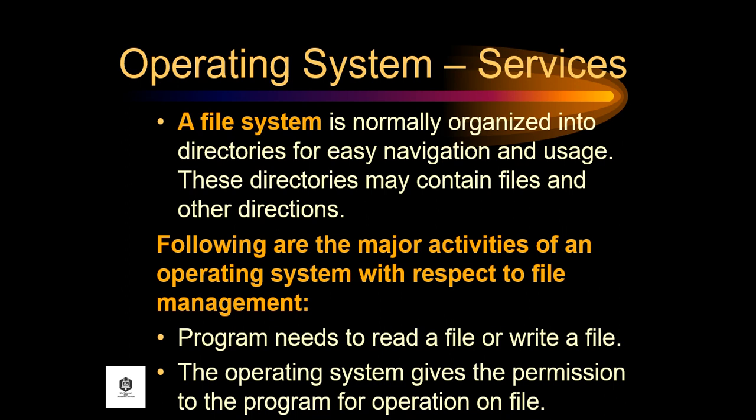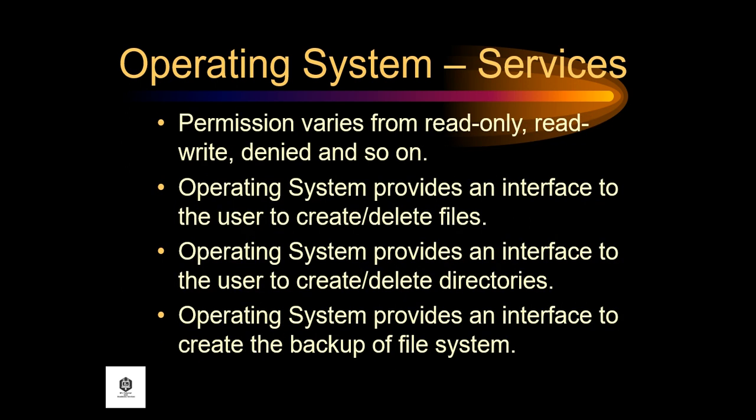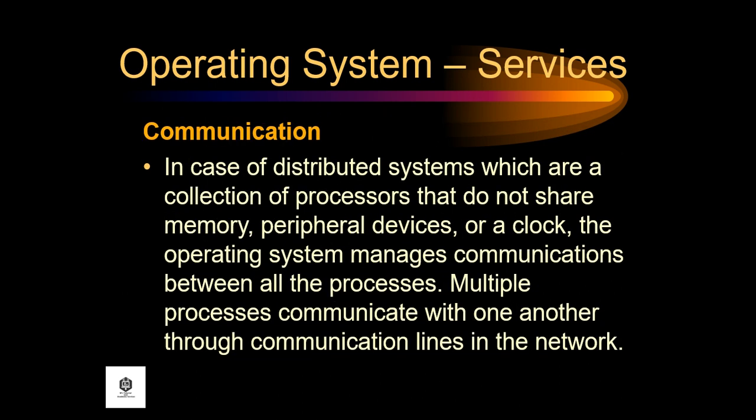The following are the major activities of an operating system with respect to file management. First, the program needs to read a file or write a file. The operating system gives permission to the program for operation on the file. Permission varies from read-only, read-write, denied, and so on. The operating system provides an interface to the user to create or delete files, to create or delete directories, and to create a backup of the file system.